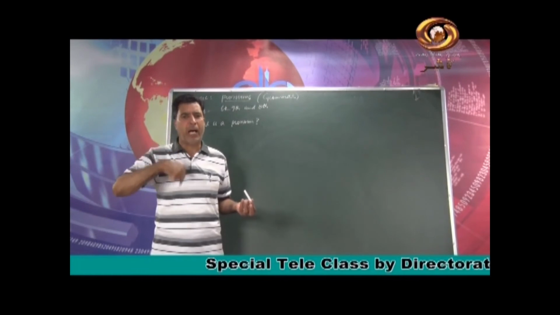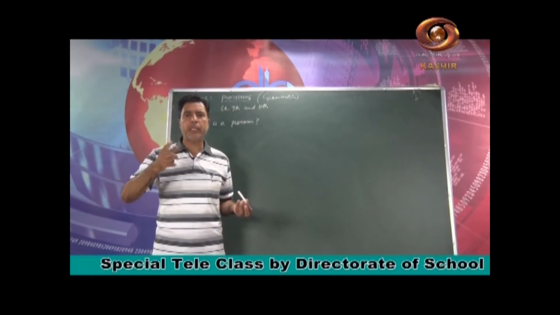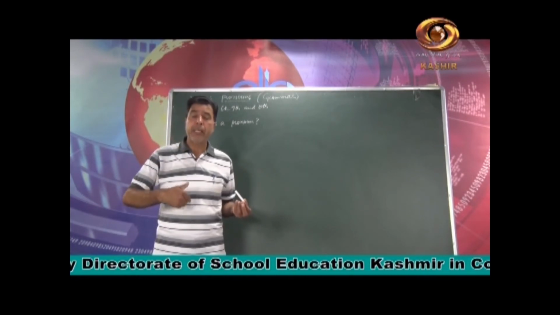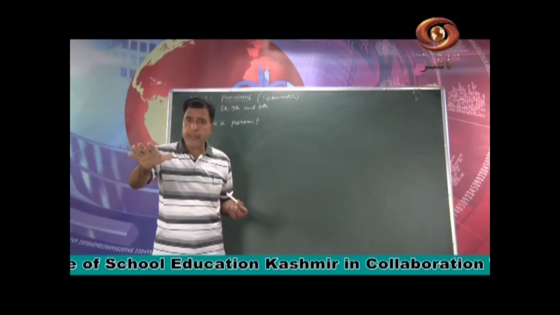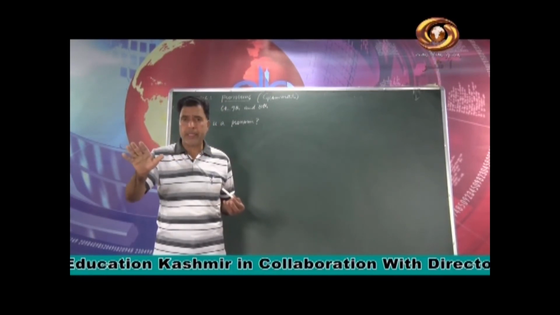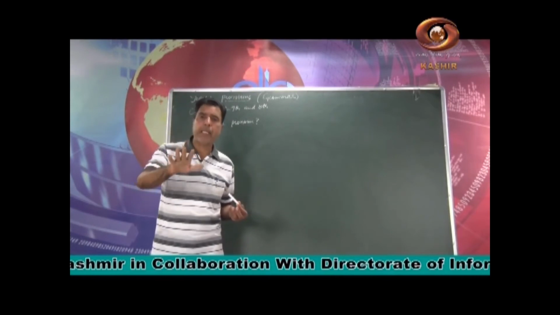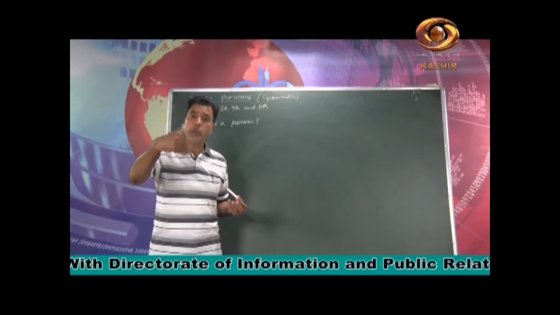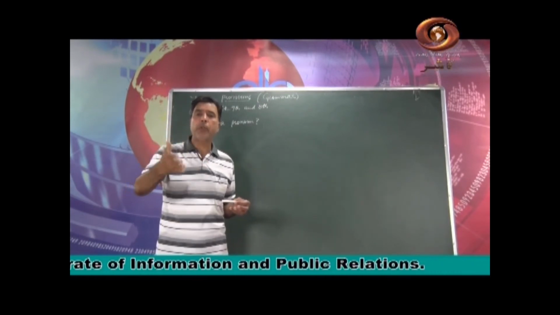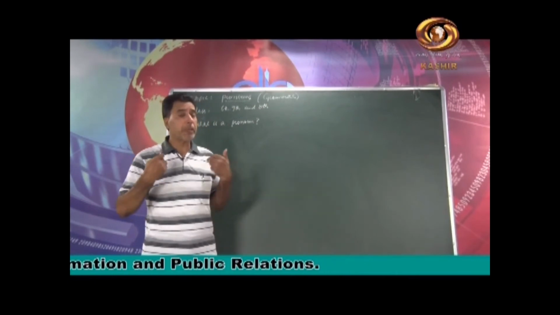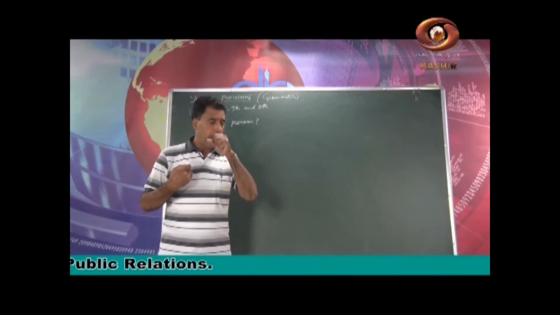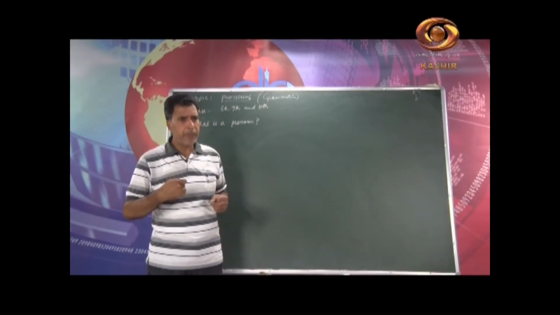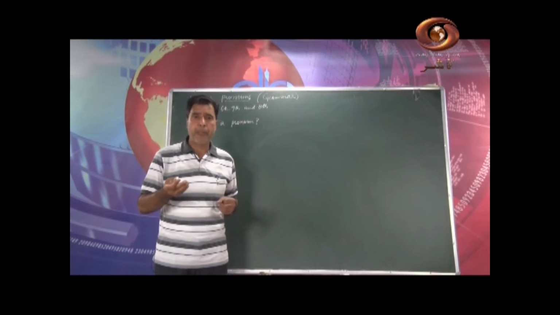I am speaking to you, so I use here the word I. So first person singular, that is I, a person who speaks, and you are the students, you listen to me. So those who are the listeners, we call them second person. First person is the speaker. Who is the second person? Who listens. So you are the second person. So second person singular or plural, I can write you. First person I, and first person plural we. First person singular is I, first person plural is we.